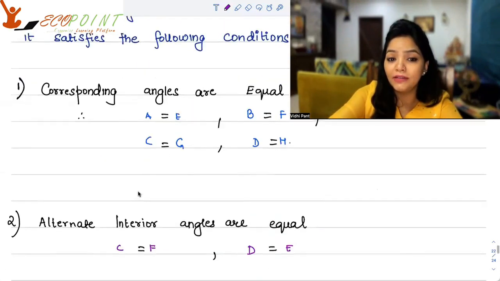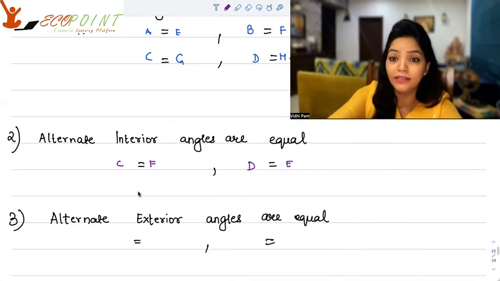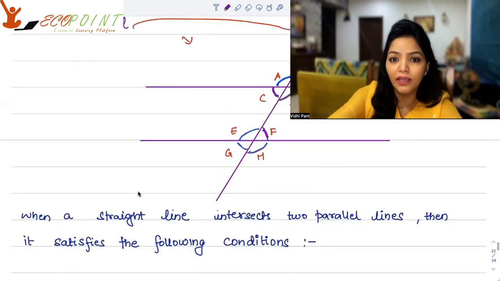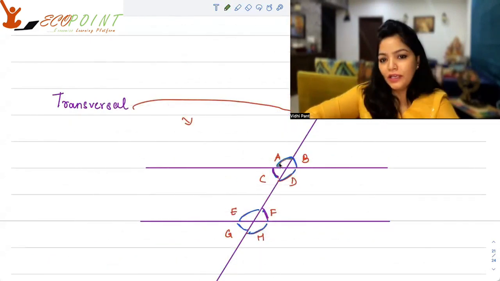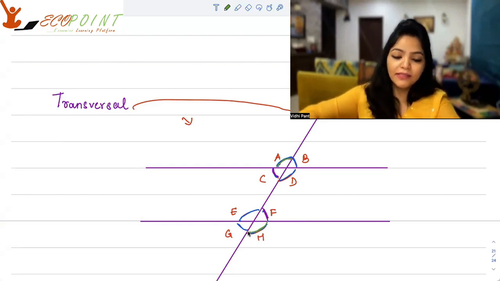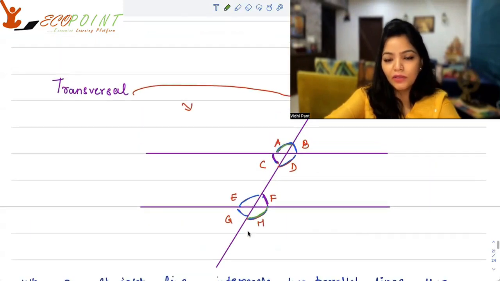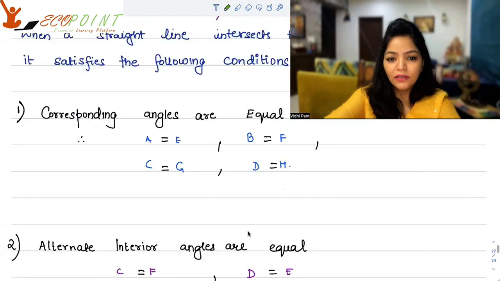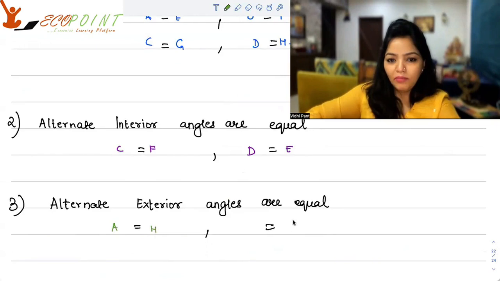Now, alternate exterior angles are also equal. Alternate exterior angles would be A and H. So you have A here. If you see A and H, they are alternate exterior angles. They are also equal to each other. So A and H, and similarly B and G. So A is equal to H and B is equal to G.